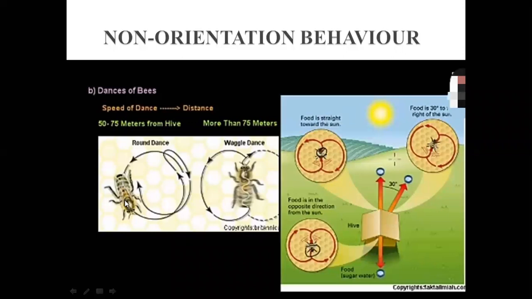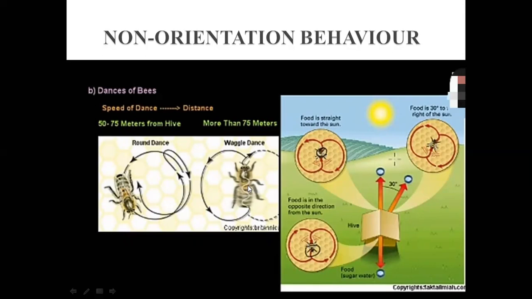If they are doing a round dance, showing round movement, it means they have collected the nectar 50 to 70 meters from the hive. This pattern shows the other bees that it has collected the nectar from this distance, right?